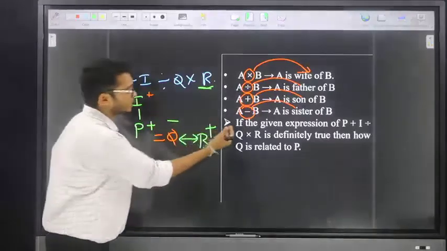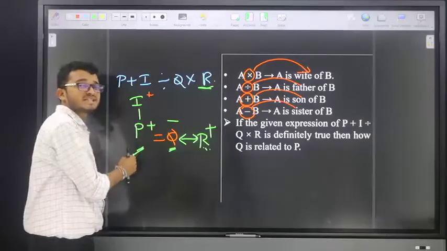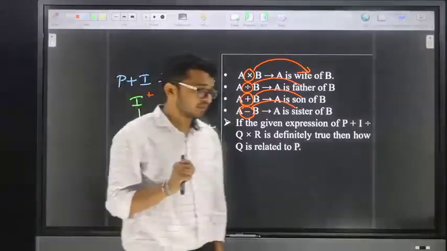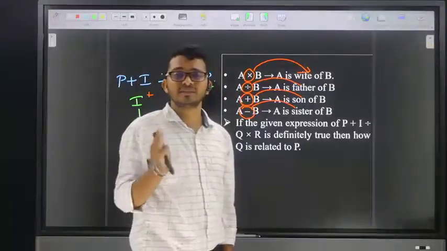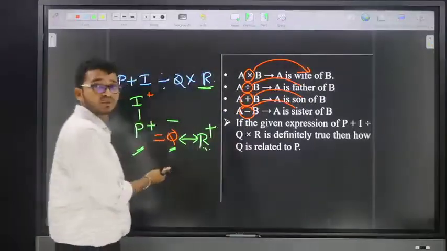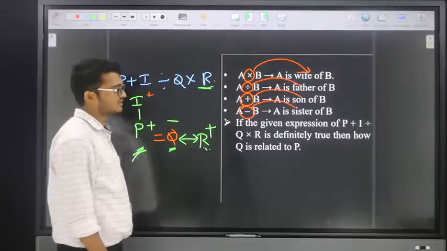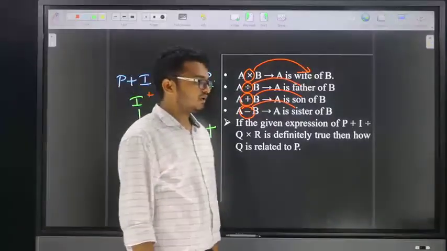How Q is related to P? Friends, how Q is related to P means the answer is what? Sister. Friends, don't go for sibling, because sibling means maybe brother or maybe sister. But by using this, we are able to conclude how Q is related to P, so the simple answer is sister. Yes. Next, friends, go for the next one.